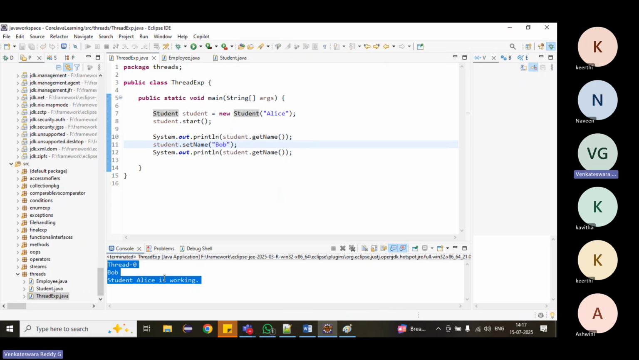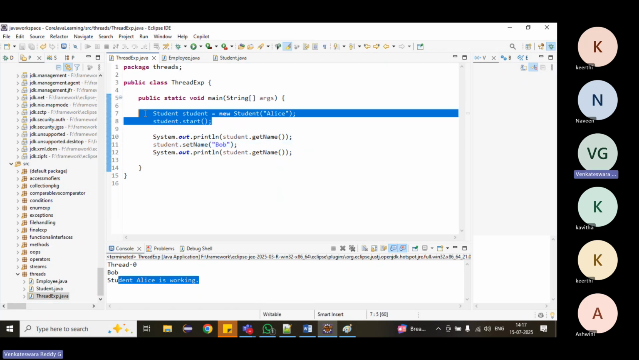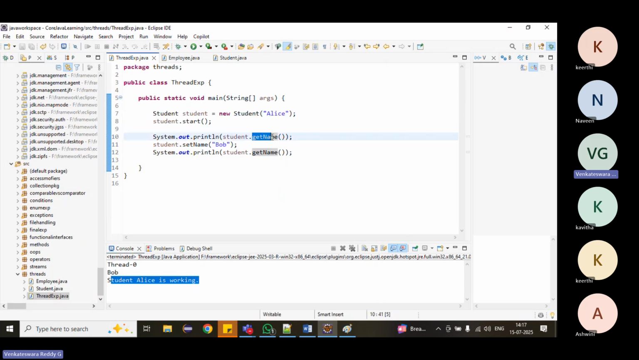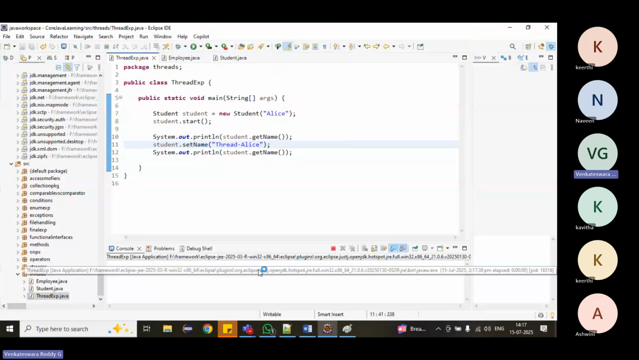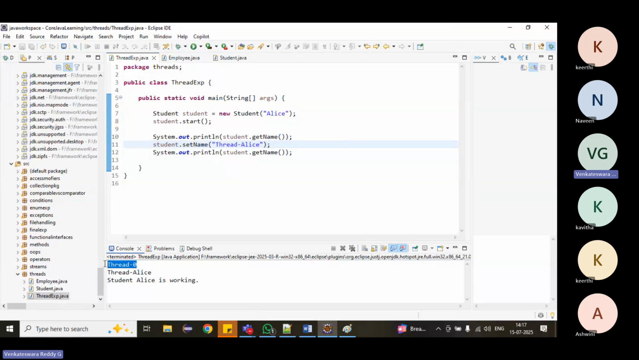That's why, see, the start method should print run first, but it got printed last. It printed the name first, then again we changed the thread name to Bob. It got changed. Suppose I make it a thread alias. The name of the thread is thread alias. By default the JVM provides thread 0, 1, 2, 3 like that. If you want to modify, you can modify.